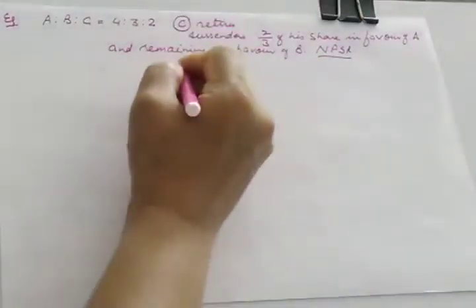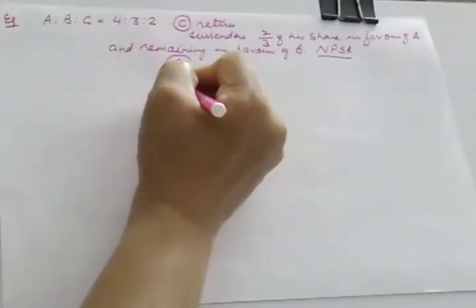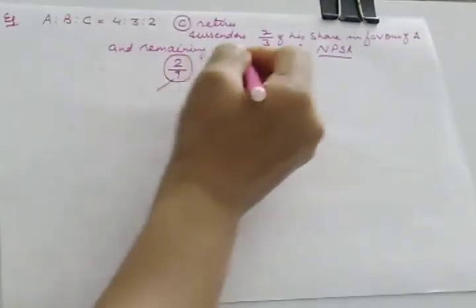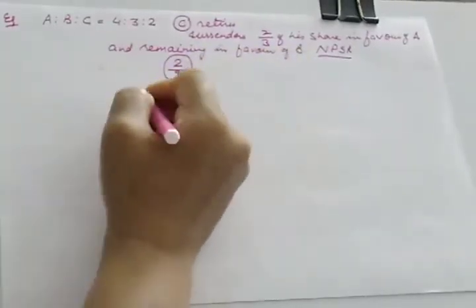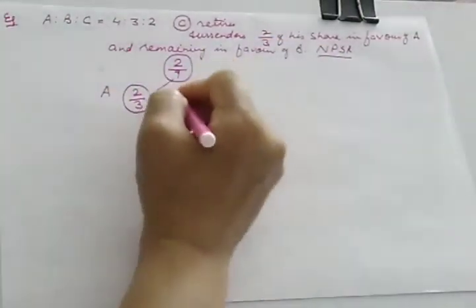Then how is it to be done? So first of all, let us write C's share. This is C's share, 2 upon 9. So we'll divide C's share. 2/3 is taken by, who is taking 2/3? 2/3 is taken by A. And what is remaining?